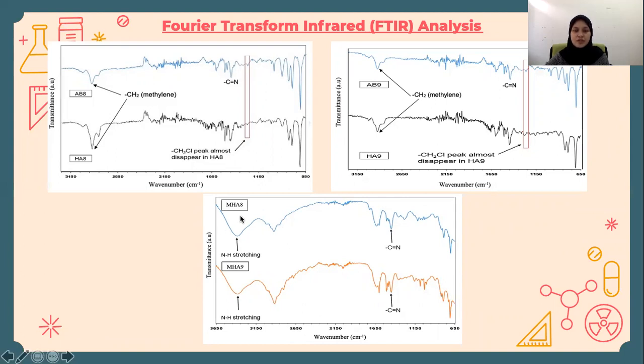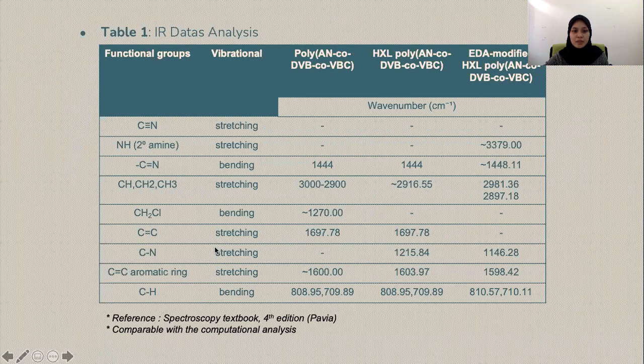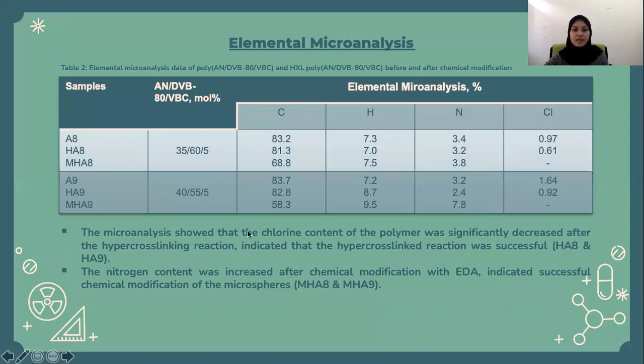For the modified hypercrosslinked polymer, a new absorption peak appeared at 3379, indicating the presence of N-H stretching, in which the successful chemical modification was carried out. The microanalysis showed that the chlorine content of the polymer significantly decreased after the hypercrosslinking reaction, indicating the reaction was successful, and the nitrogen content increased after chemical modification with EDA, indicating the successful chemical modification of the polymer surface.